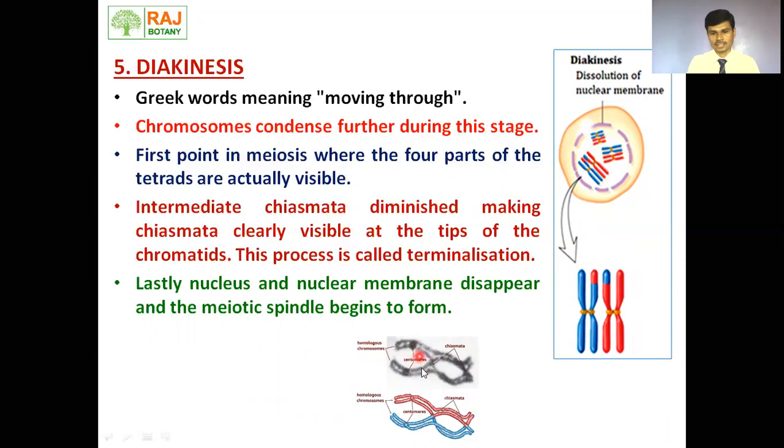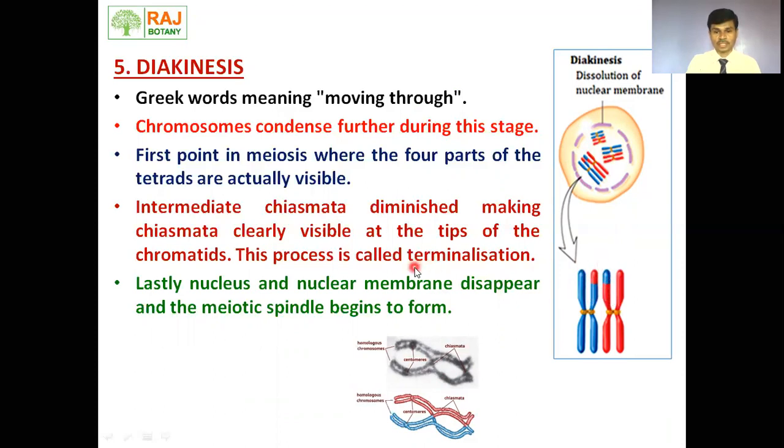Here we can see in this figure, here is a point of chiasmata, here is a point of chiasmata, this is also a point of chiasmata, but this is an intermediate chiasmata and this is a terminal chiasmata. Chromosomes are separated from the intermediate chiasmata points, but at the terminal position we can still see the chiasmata.